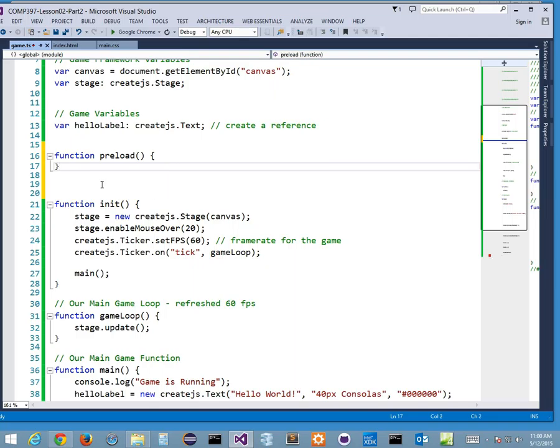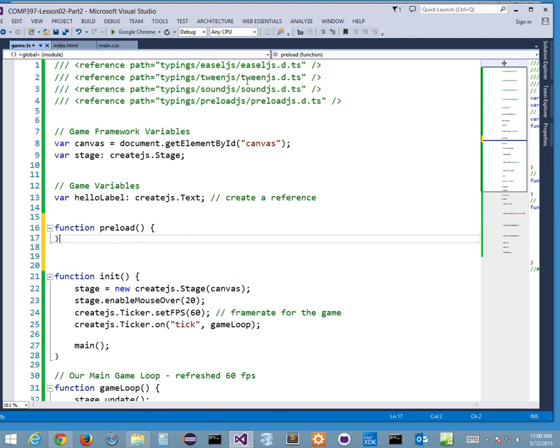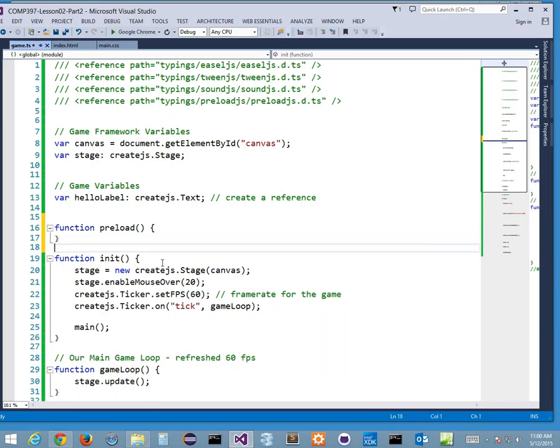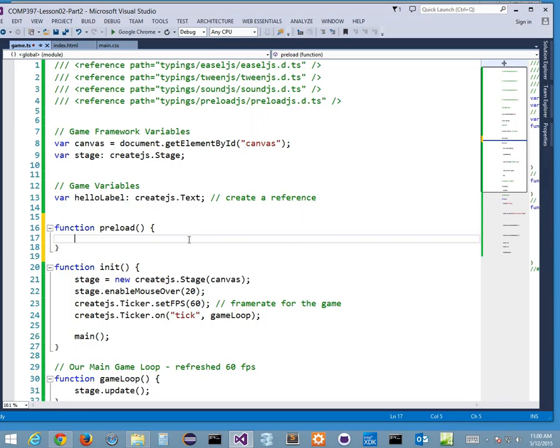Now we already have the preload functionality because I've already got it as part of our library files. Now there's going to be some modifications you need to do to not get errors because our version of TypeScript and JavaScript is slightly different. The type definition libraries for our framework is weird. But once we do this the first time today, you'll know how to fix it for yourself. Okay, so that's the first thing I want to do. I want to preload, and I want to follow this precept.